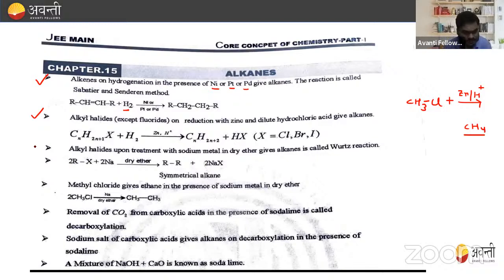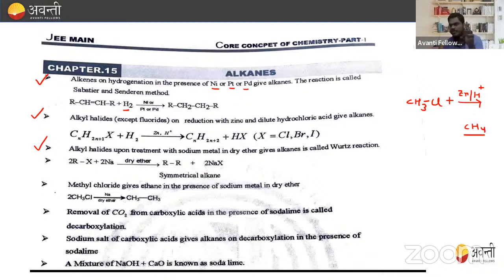Next method is alkyl halide upon treatment with sodium metal in dry ether gives alkanes, also called the Wurtz reaction. So this is a very famous reaction. There are three types of reactions now: the Wurtz reaction, the Wurtz-Fittig reaction, and the Fittig reaction. In the Wurtz reaction, two alkyl halides are taken, and if we take ethyl chloride, then we get butane. If we take propyl chloride, then we get hexane, and so on. We get twice the carbons of the reactant, right?